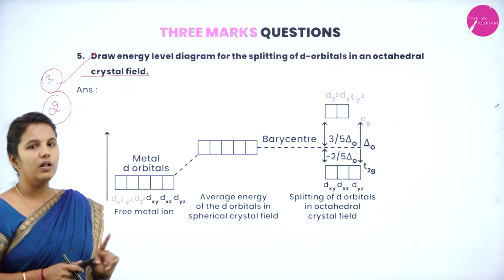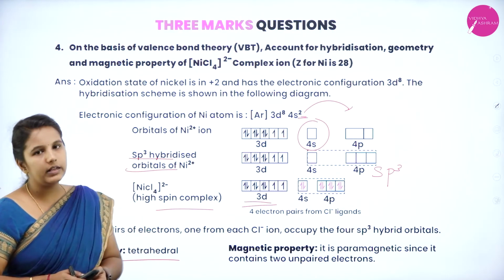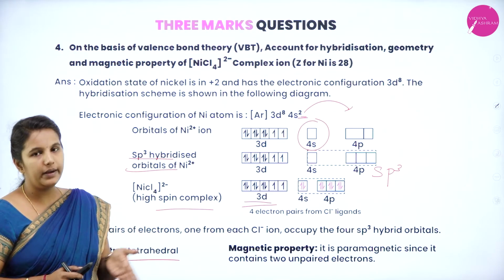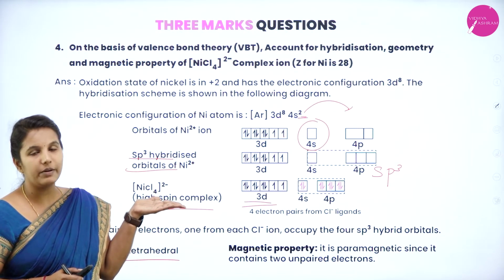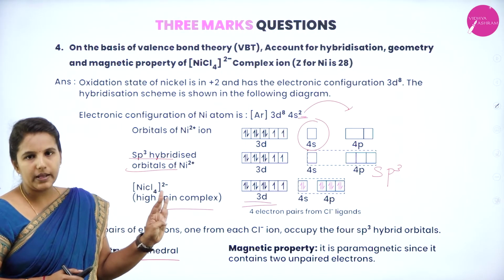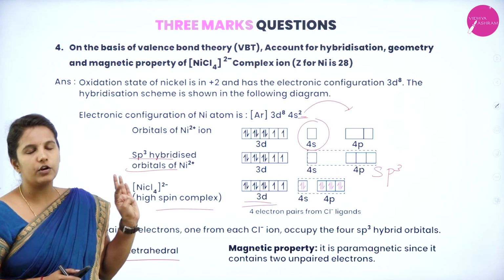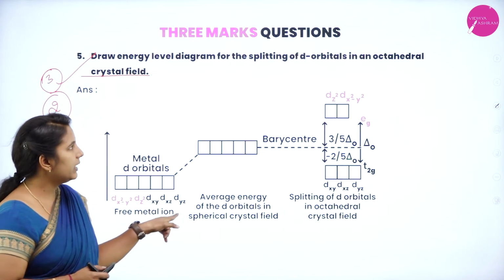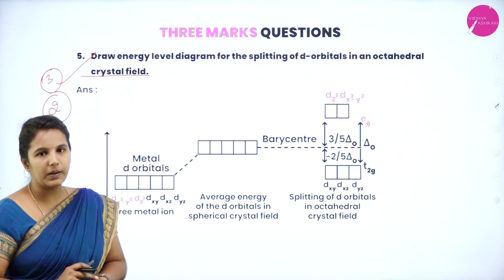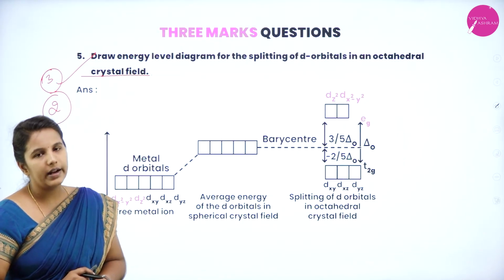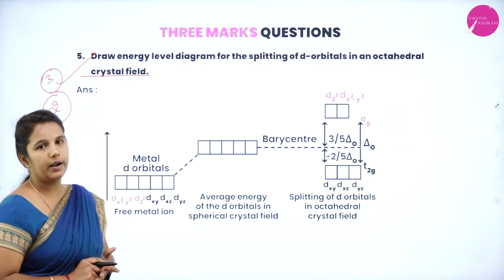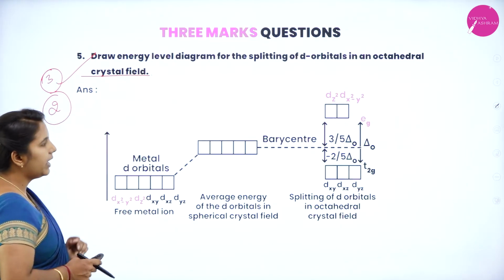Even though you have learnt writing the geometry, hybridization and magnetic behavior based upon VBT, this is the most common question which will be frequently asked, because in VBT only 4 possible complexes have been given; if you learn those 4, definitely 1 will come. Similarly here, in writing crystal field splitting, only 2 complexes will be there. One is octahedral and another one is tetrahedral, and most of the time octahedral has been repeated for the 3 marks. We'll see how to write it.